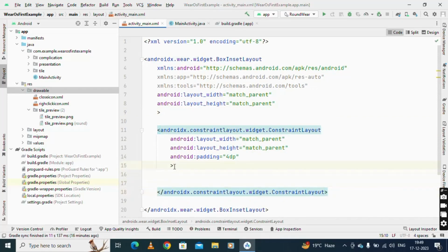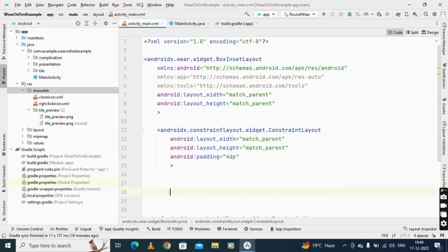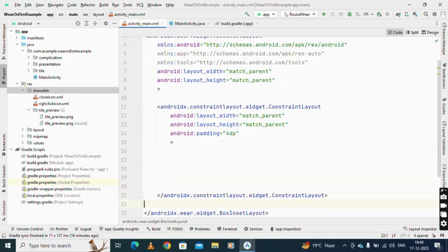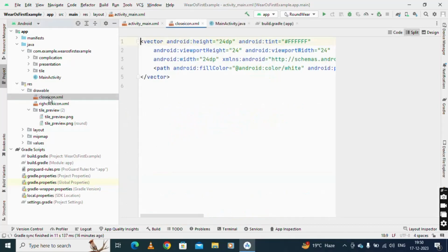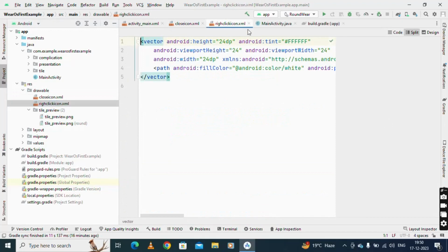So I'm just discussing very old approaches with Java, just for practice of new layouts. And nowadays you can do everything very easily with Jetpack Compose. Okay, so let's discuss it here. We have two icons. One is a close icon and one is the right click icon. So these two I have implemented or designed for this.